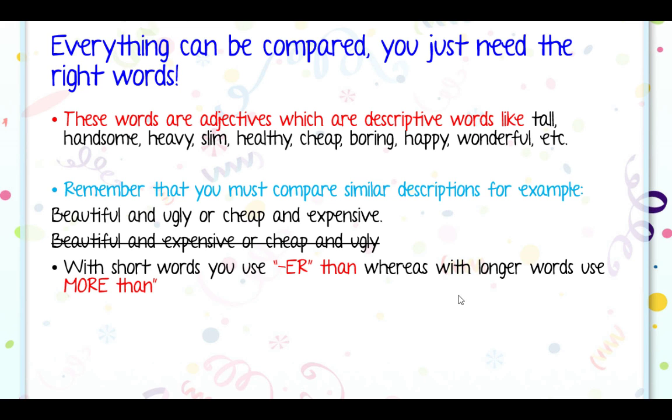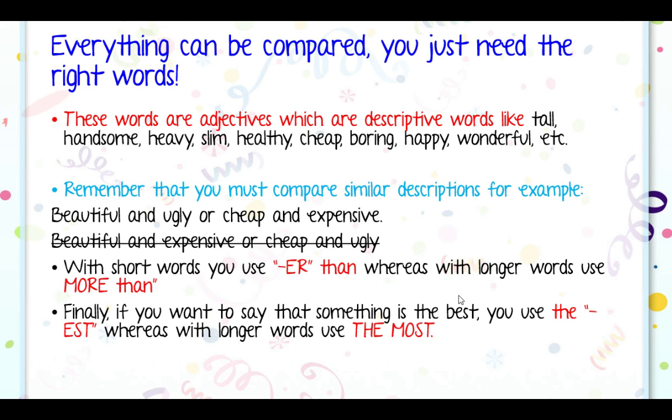With short words you use ER. Con palabras cortas entonces usamos ER. Whereas with longer words use more than. There is something very important you should know. You can use more than with every single word. Podemos usar more than con todas las palabras. But the most common thing is that with shorter words we use the particle ER or EST, okay? But it's correct if you say more cheap than this. Good? Good.